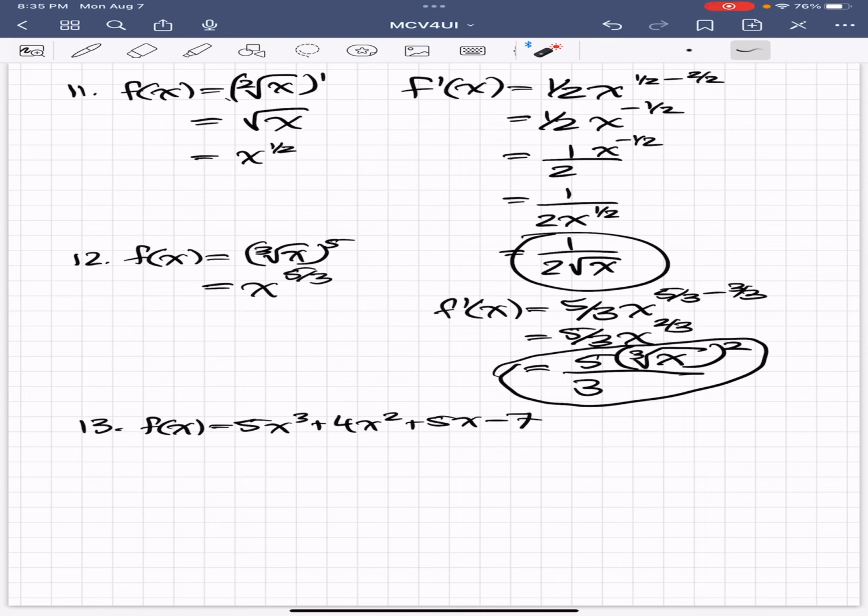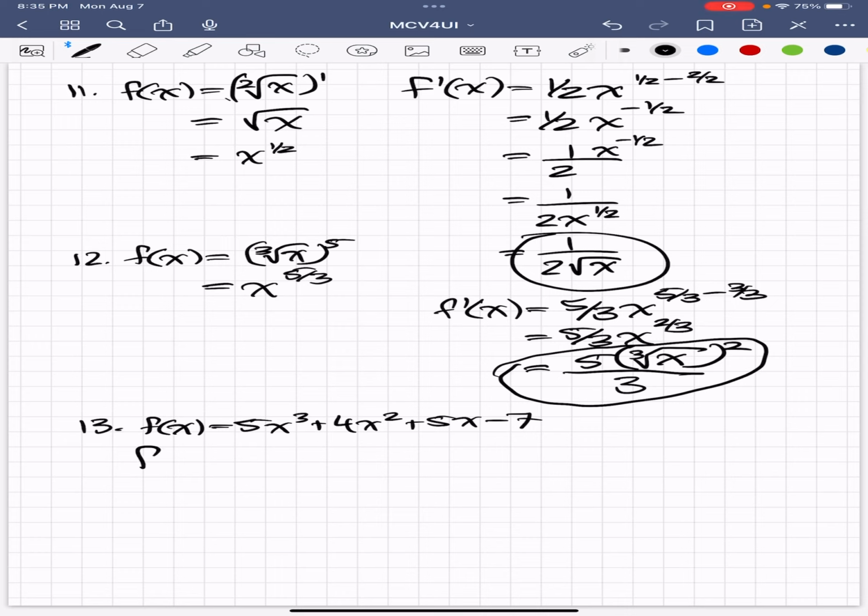And underneath, I put 5 over 3. And then our final answer was 5, bracket, the cubed root of x, bracket again, to the power of 2 over 3. And we're going to move that 3 to the middle just so it looks nicer.